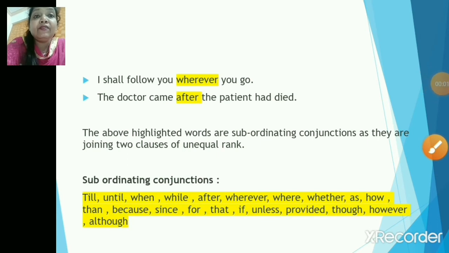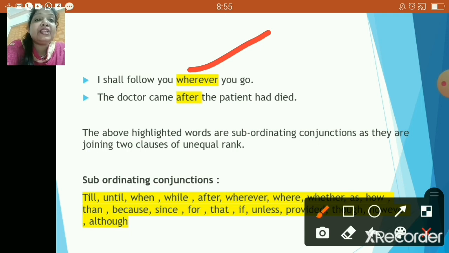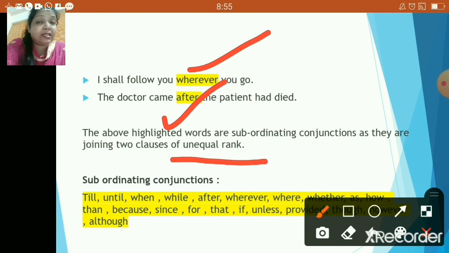I shall follow you wherever you go. The doctor came after the patient had died. So the above highlighted words are basically the subordinating conjunctions as they are joining two clauses of unequal rank. Remember, children, unequal rank means the dependent and the independent clauses.